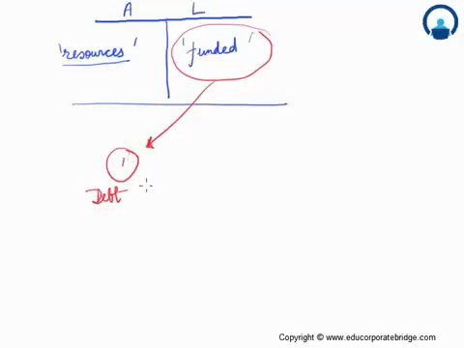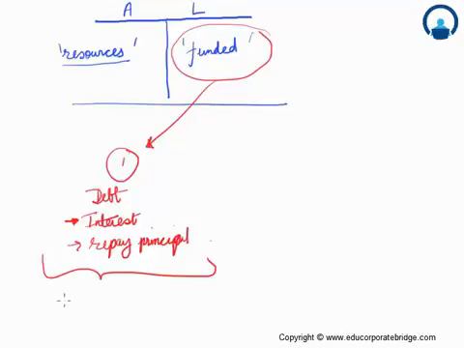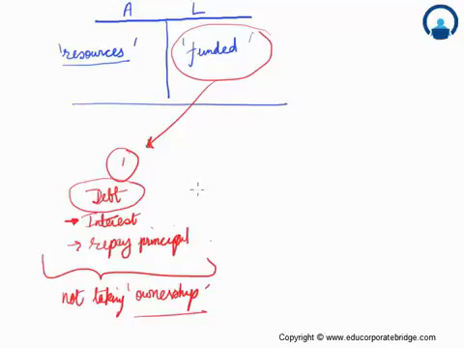So why does a company require funding? Company requires funding in order to grow, so that they can invest the funds in the business and generate higher returns. So one way was the debt capital, and if the company opts for debt, what they are actually committing themselves to is that they need to pay interest to the debt holders at regular intervals, and they will also have to repay the principal amount. But they are not taking any ownership of the firm. So there's no discussion about the ownership of the firm when we are looking at debt capital.